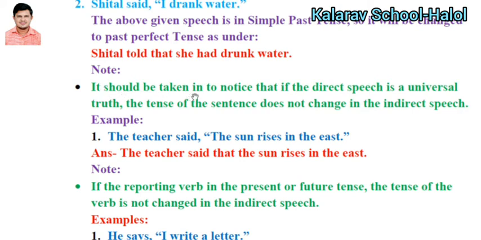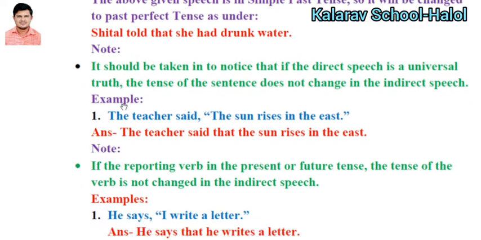See, here one note is given. It should be noticed, very important point, that if the direct speech is a universal truth, the tense of the sentence does not change in indirect speech.